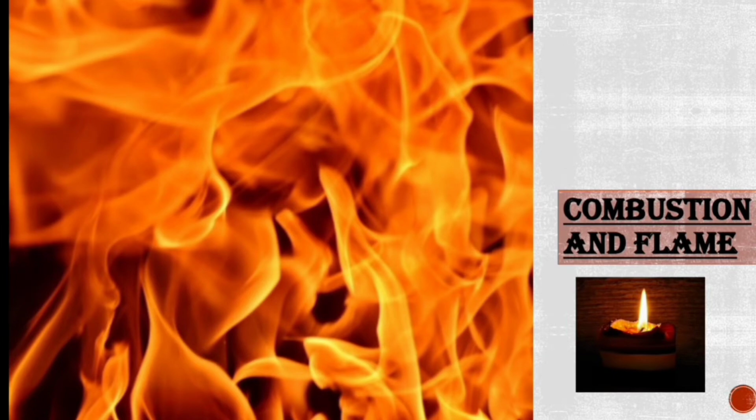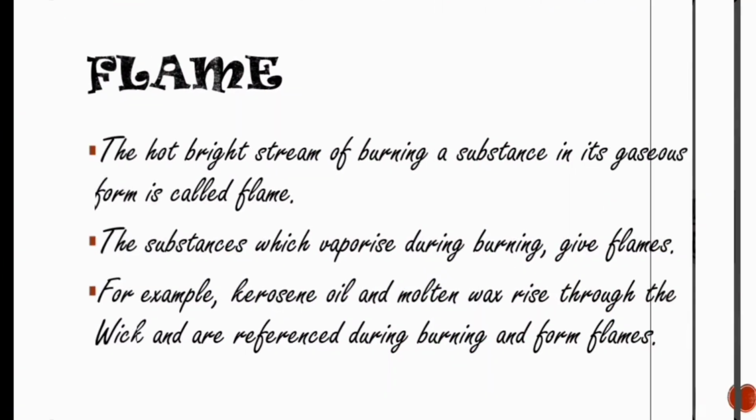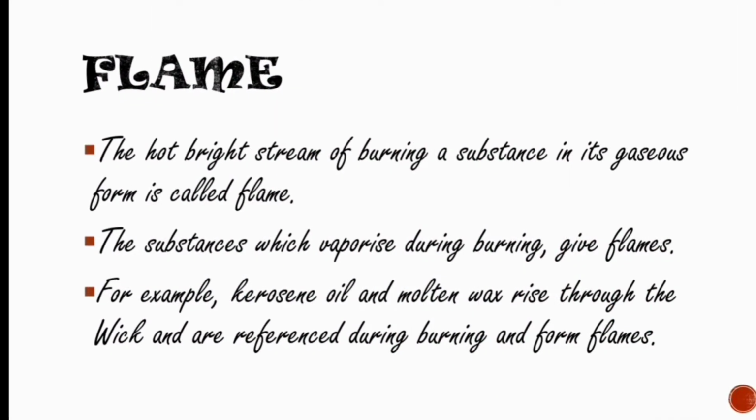Combustion and Flame. The first topic that we are going to cover is flame. What is a flame? The hot, bright stream of a burning substance in its gaseous form is called a flame.